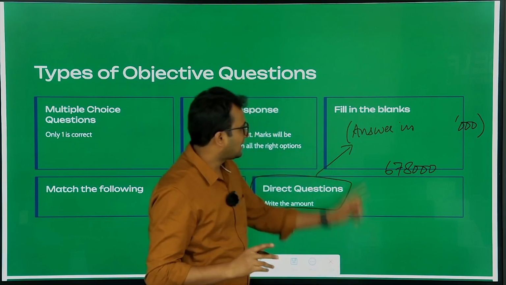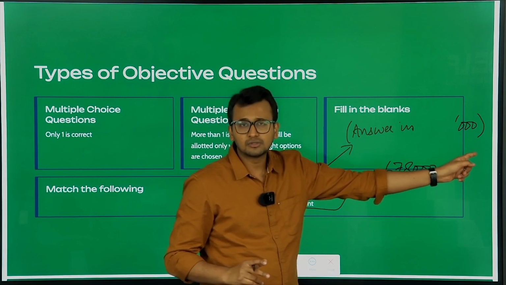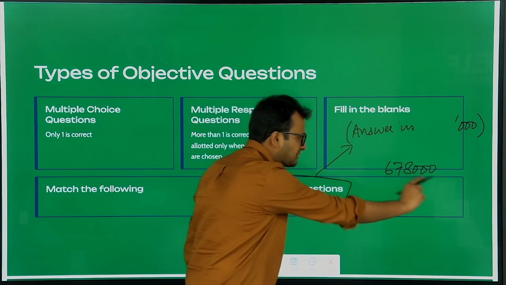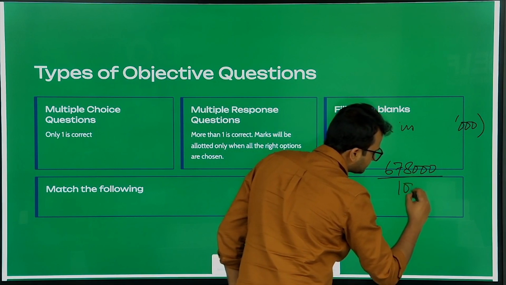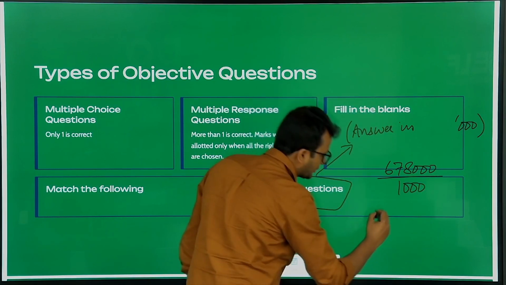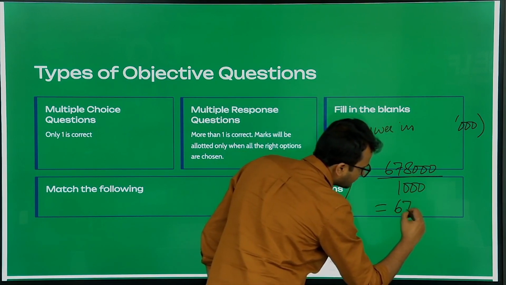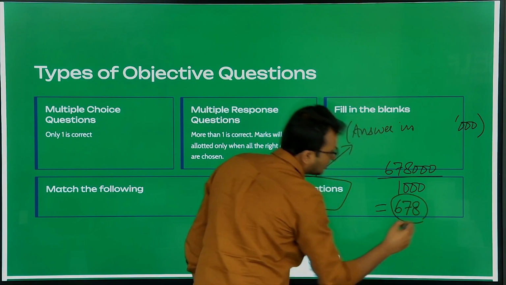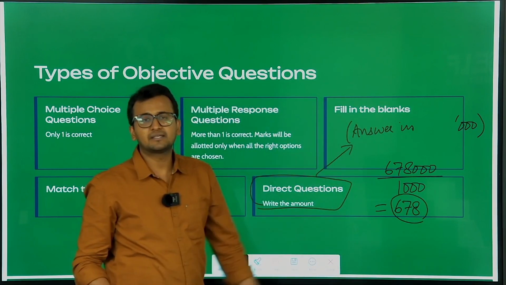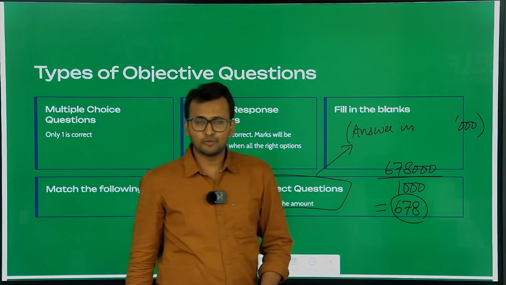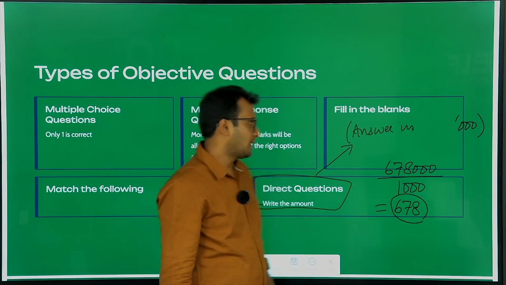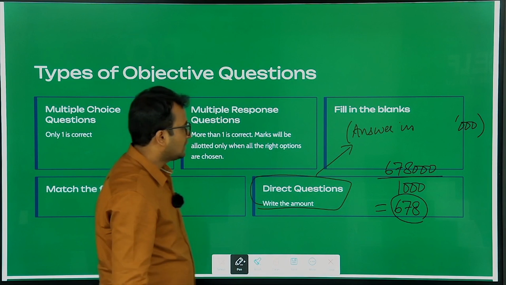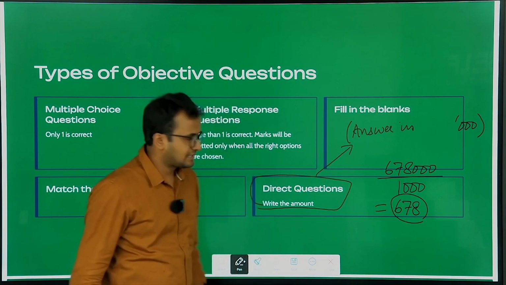Why? Because they're asking you to answer in 3 zeros. So whatever is the figure that you have arrived at, you simply divide it by 1000. And what do you get? You get 678. So in the text box, you will write 678 as your answer. You will not write 678,000. Clear?